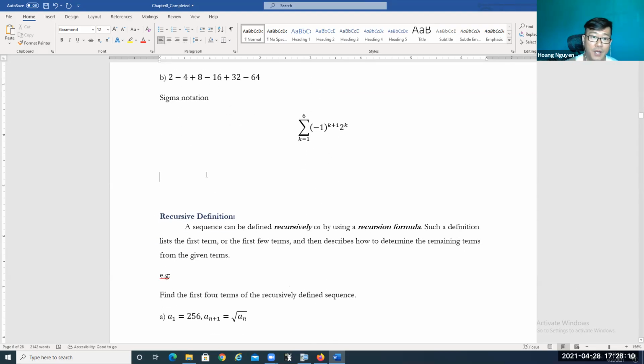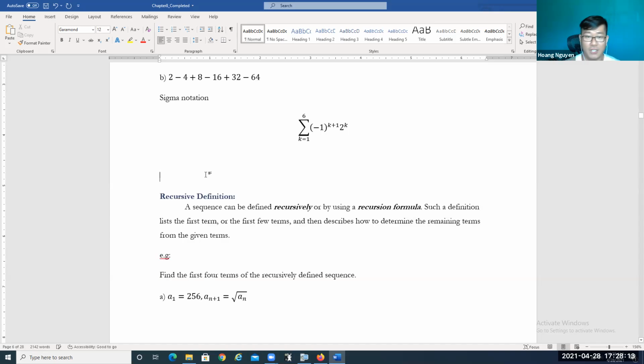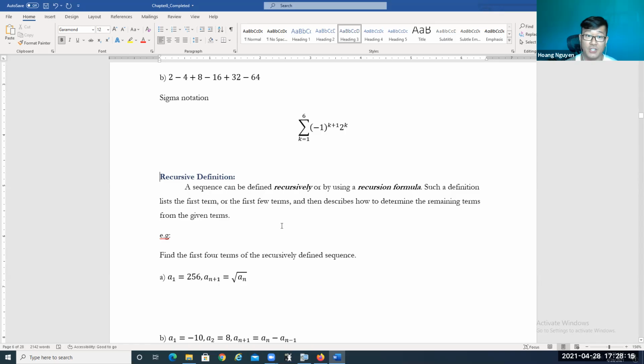Now the next portion we're going to talk about is a recursive definition. So what does it mean by recursive definition? A sequence can be defined recursively by using a recursion formula. A definition should list the first term. So when you're using recursion formulas or a recursive definition, they're going to give you the first term or the first few terms, okay? And then describe how to determine the remaining terms from the given terms.